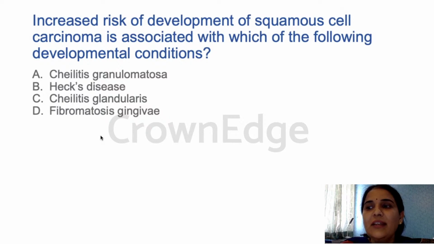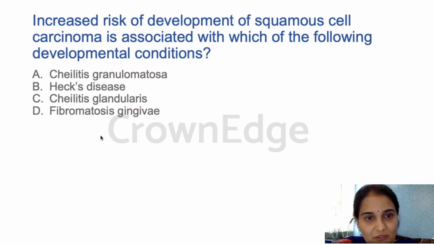Cheilitis glandularis is an unusual clinical presentation of inflammatory lip, which develops due to chronic irritation. It leads to progressive enlargement of the lip, which leads to eversion of the lip. Because of this eversion, it gets exposed to actinic rays, and hence there is a chance of developing squamous cell carcinoma on the lips. So the answer is C for this question, cheilitis glandularis.